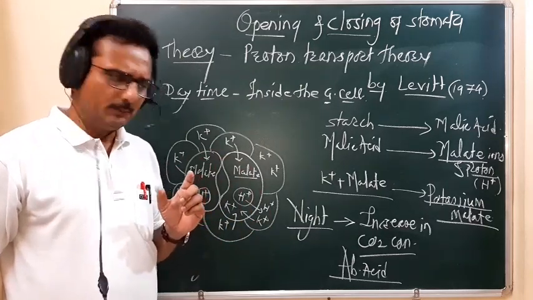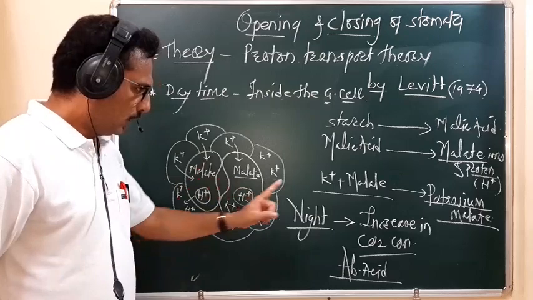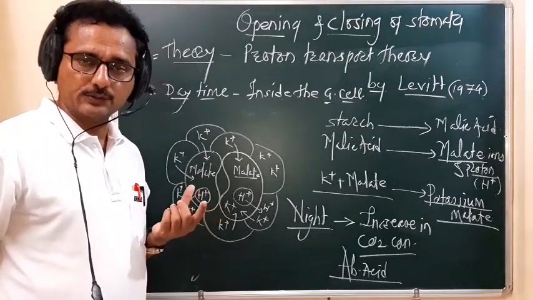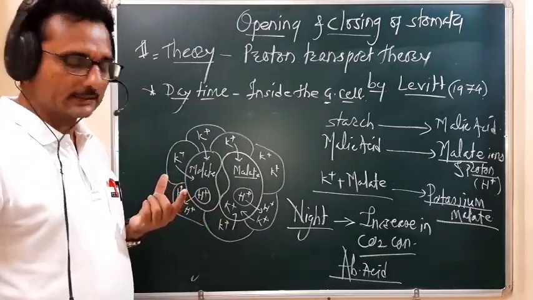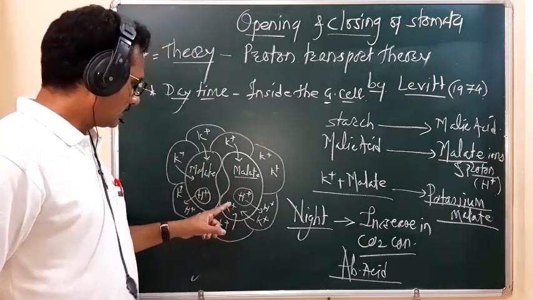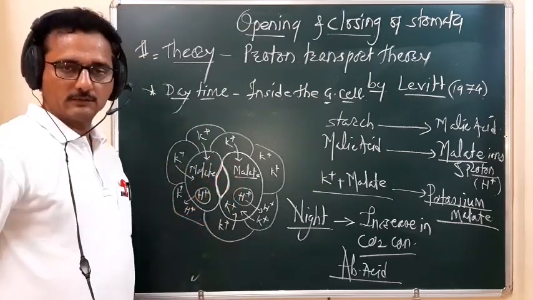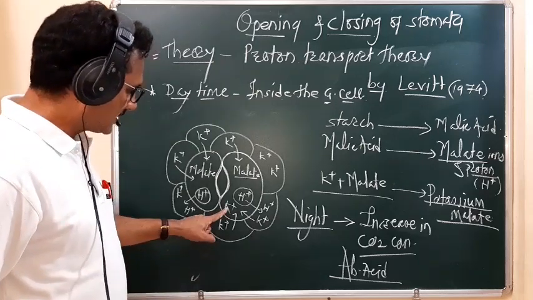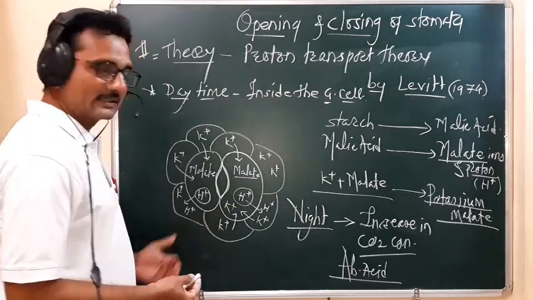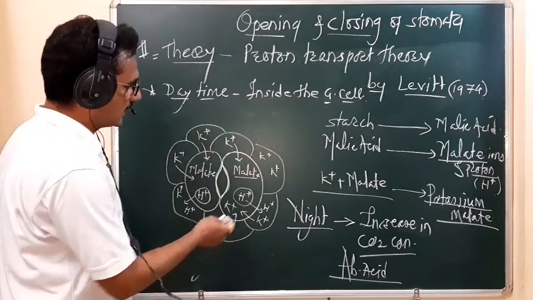But remember, student, I want to tell you, when the potassium malate is formed inside the guard cell, the osmotic concentration increases, the guard cells show endosmosis, become turgid, and the stomata get open. But this K plus ion is balanced by the uptake of the Cl minus ion, the chloride ion, from the surrounding accessory or subsidiary cells.